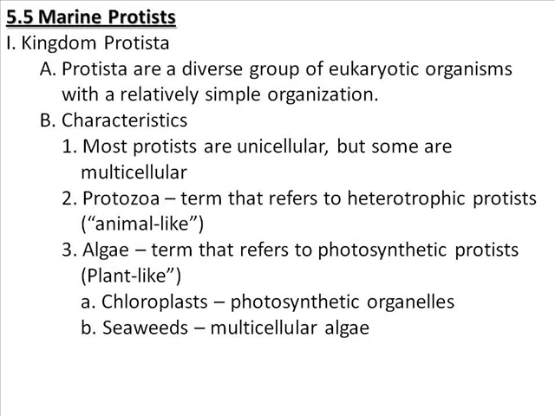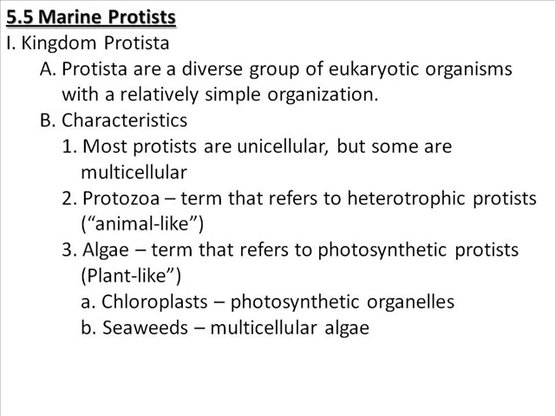Now, some basic characteristics of protists are that most of them are unicellular, but there are some multicellular forms, such as the seaweeds. Now, a couple of ways that kingdom Protista is divided up is to look at them as either animal-like or plant-like. Protozoans, which the word actually means first animal, is a term that refers to heterotrophic protists. These would be protists that consume things and cannot photosynthesize sugars. Now, it's important to note that they're animal-like. They're not actually animals, though, so they're not in kingdom Animalia.